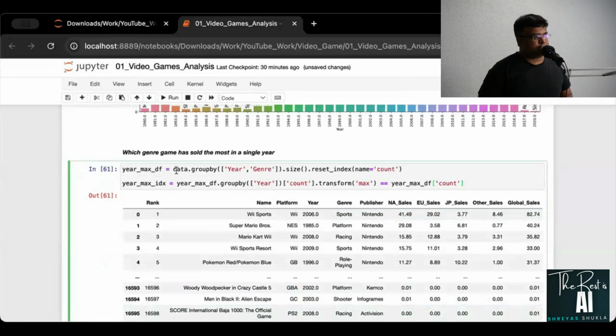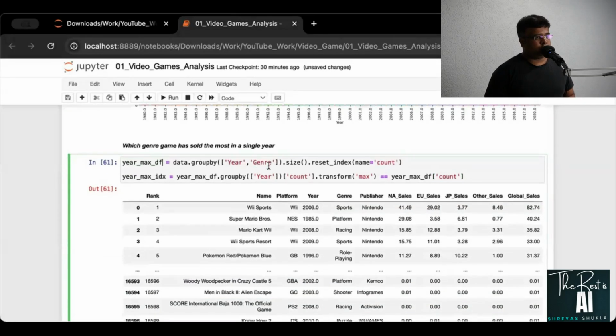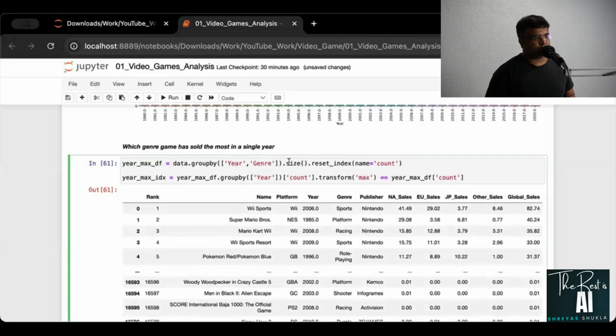Okay, and this is, I'll say, data group by year genre. This is from here. I'll have to change. Right, so this is global cells dot summation dot reset index, and this is year cell dx.